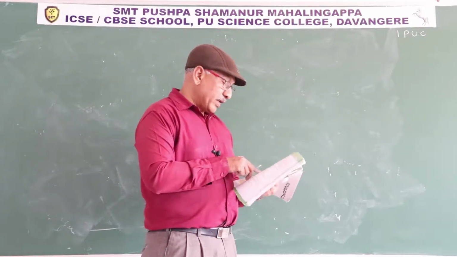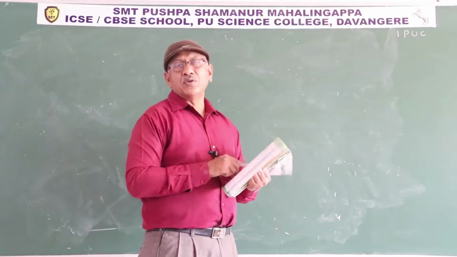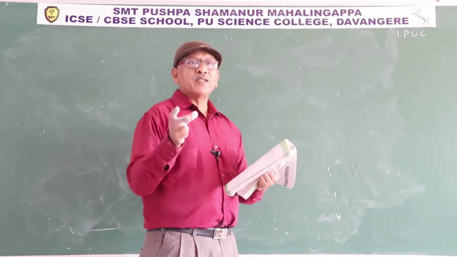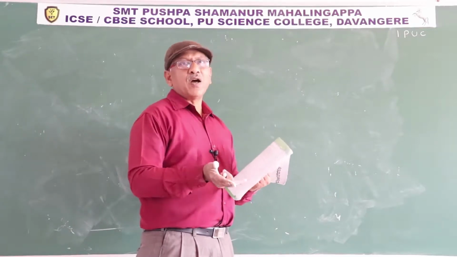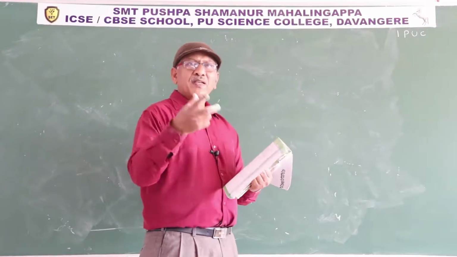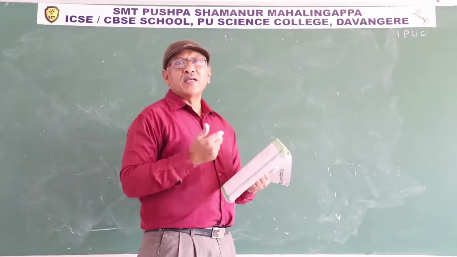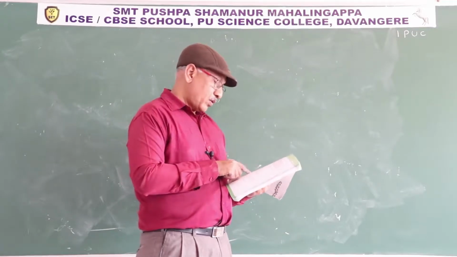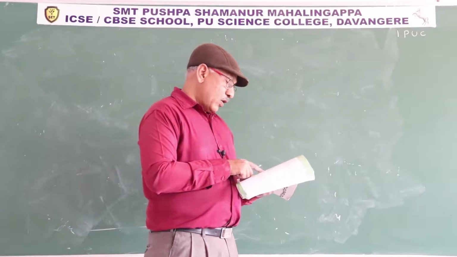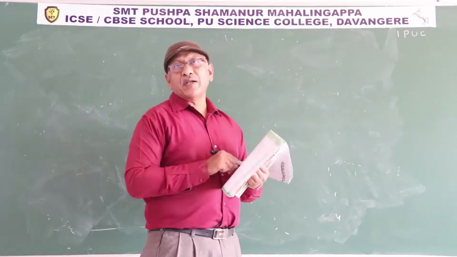Next one, why do we consider blood as a connective tissue? Blood contains 55% plasma, 45% formed elements. So the plasma holds all the blood cells together. That's why it is a connective tissue. Next one, what is the difference between lymph and blood?